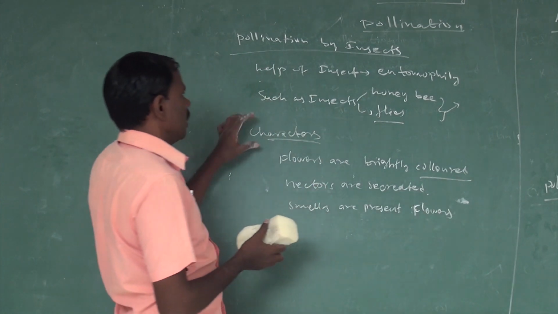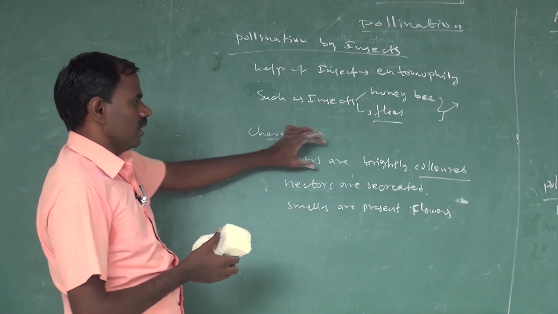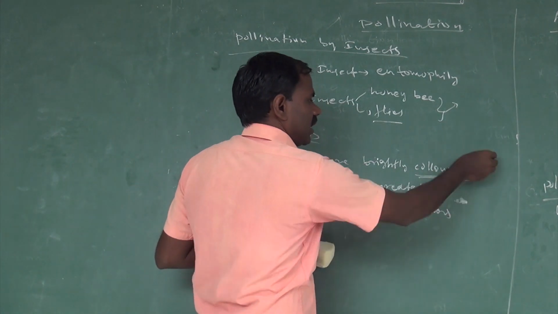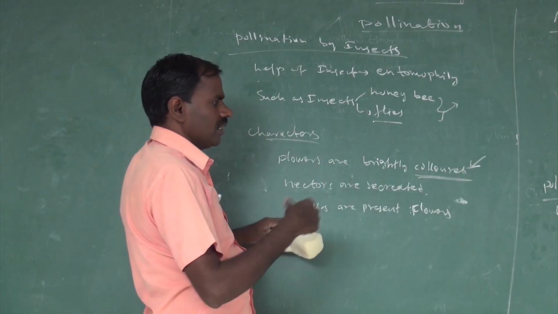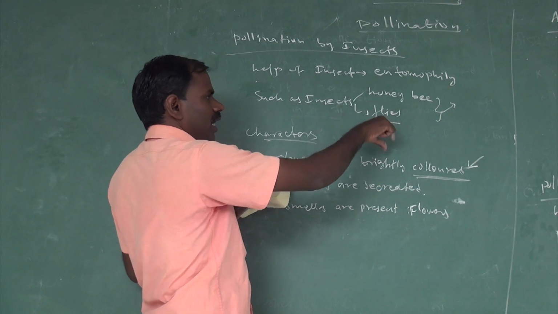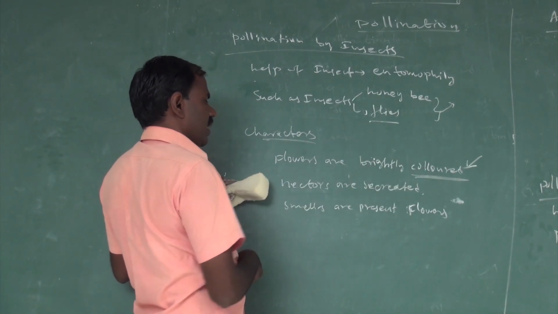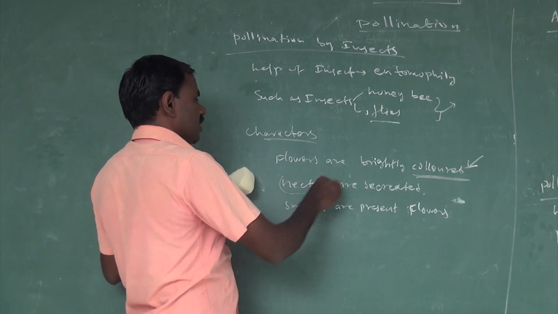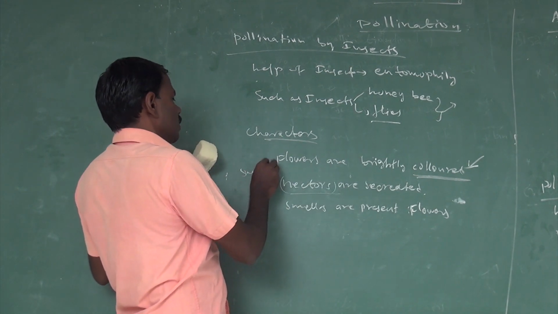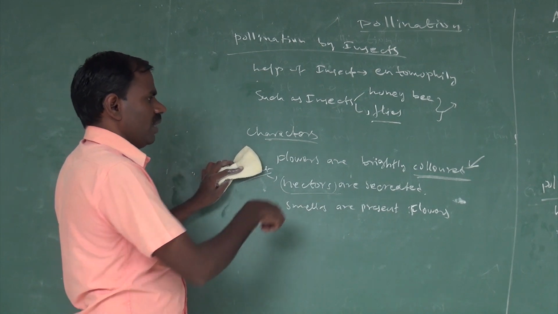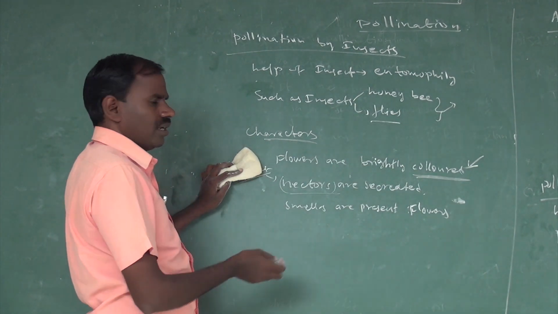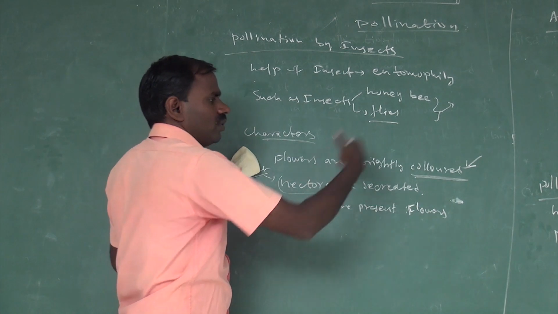So what are the characters involved in entomophily? The flowers are brightly colored, which attracts various kinds of insects, flies, and honeybees. Nectars are secreted by sweet glands to attract insects, which collect the nectar and transfer pollen from one flower to another flower.